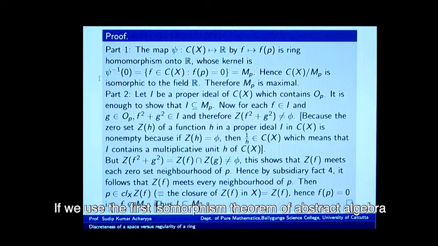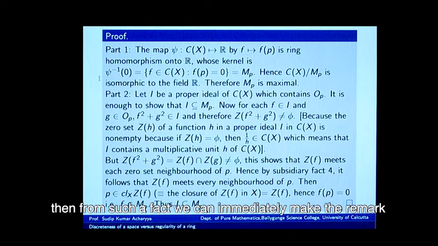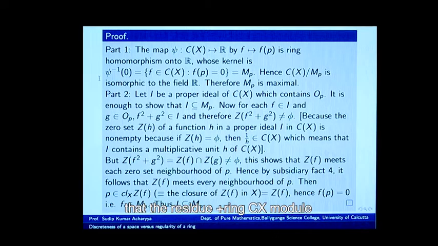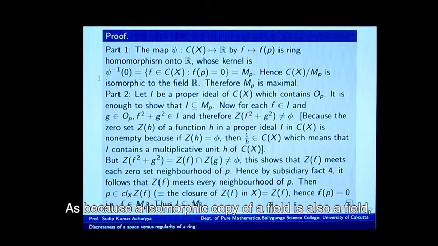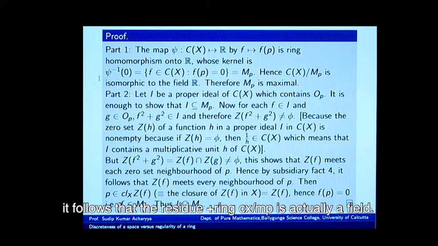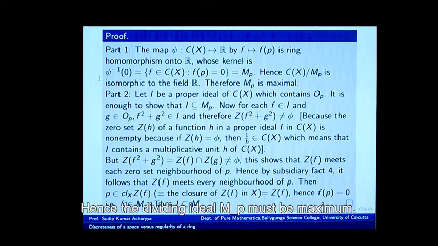If we use the first isomorphism theorem of abstract algebra, then from such a fact we can immediately make the remark that the residue class ring C(X) modulo the ideal M_P is isomorphic to the field R. Because an isomorphic copy of a field is also a field, it follows that the residue class ring C(X) by M_P is actually a field, hence the dividing ideal M_P must be maximal.